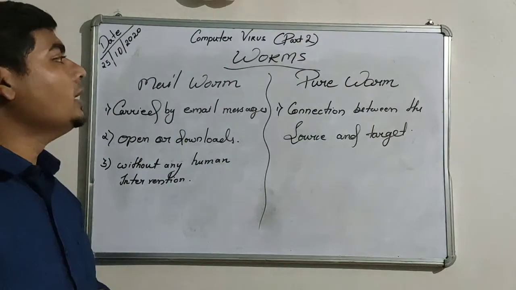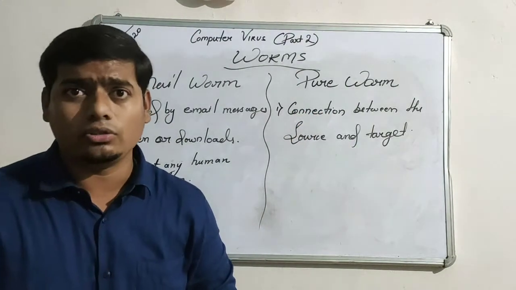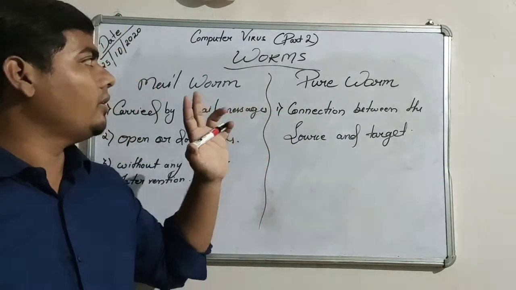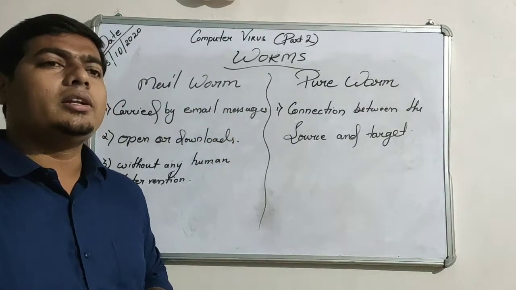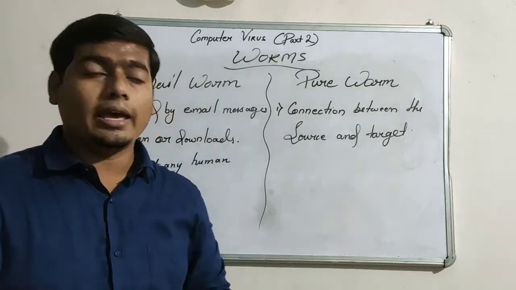Understood about the mail worm? Then we have the pure worm. A pure worm is the same as a virus, but only one difference is there: it doesn't need any human help.